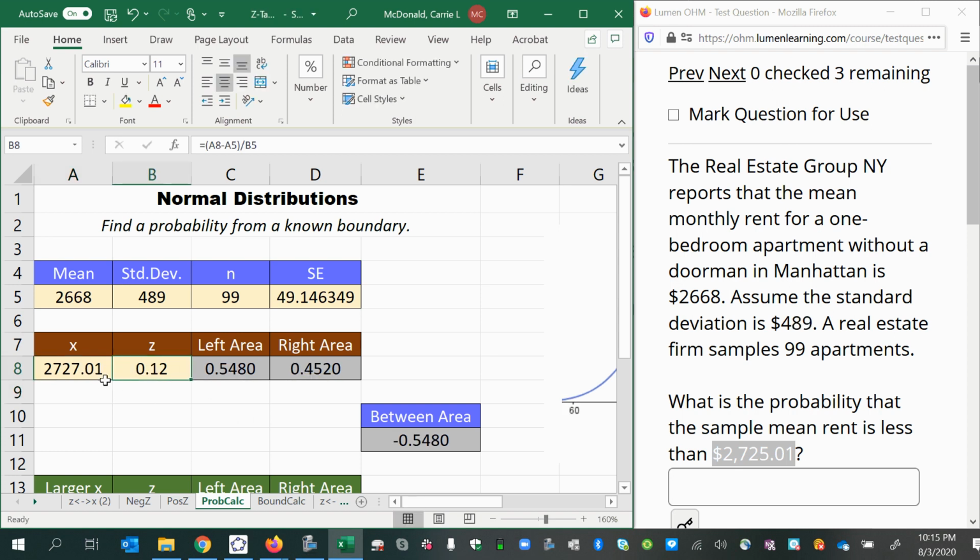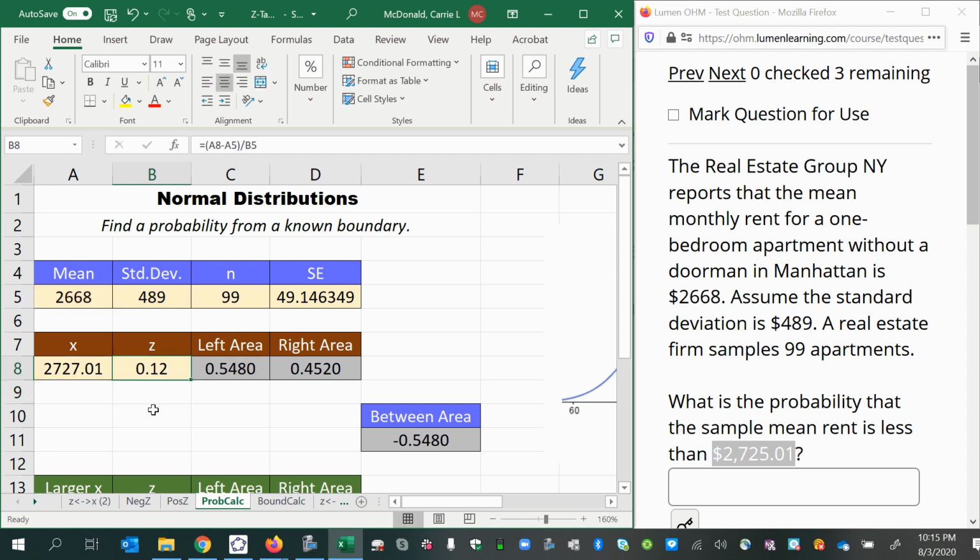Now, if we were talking about an individual apartment, that value would translate to a z-score found by taking the x value, that value in cell A8, minus the mean and divided by the standard deviation.